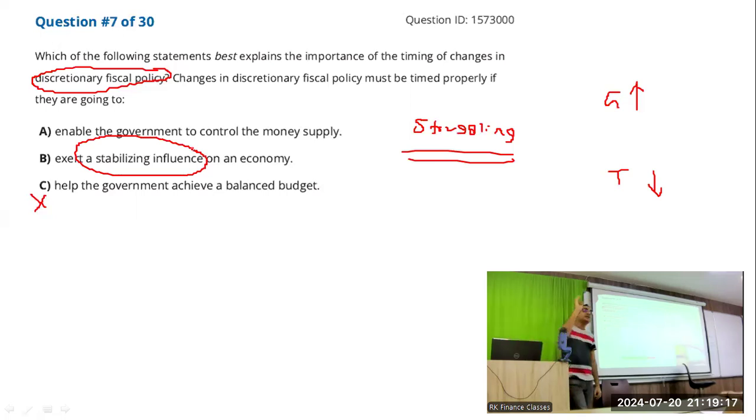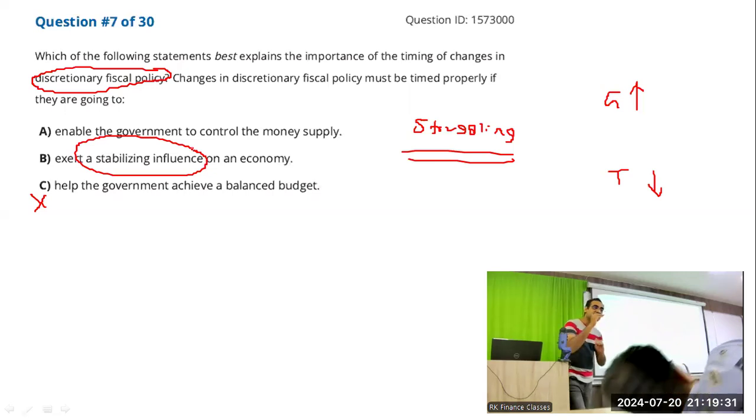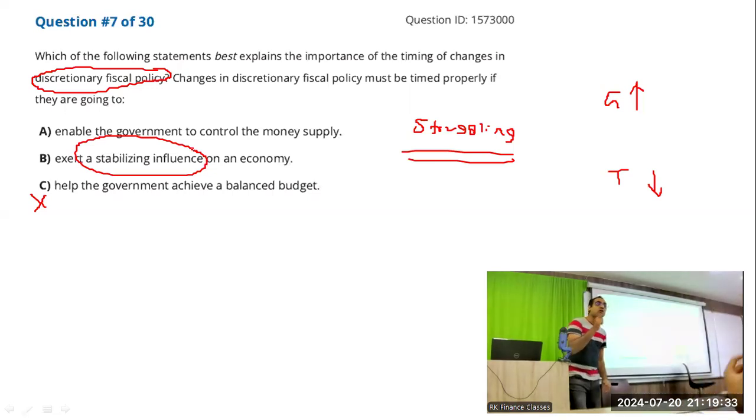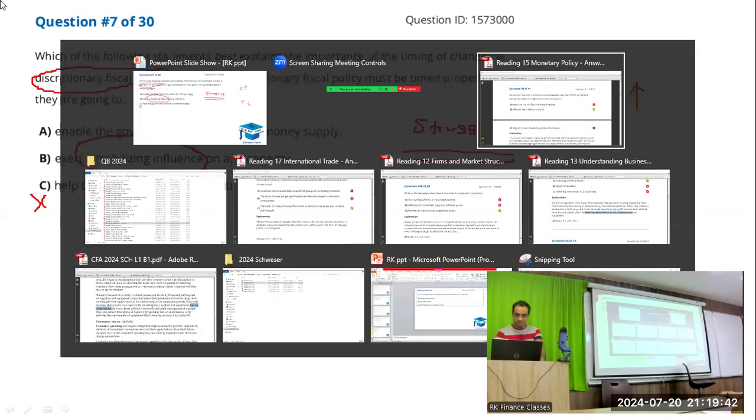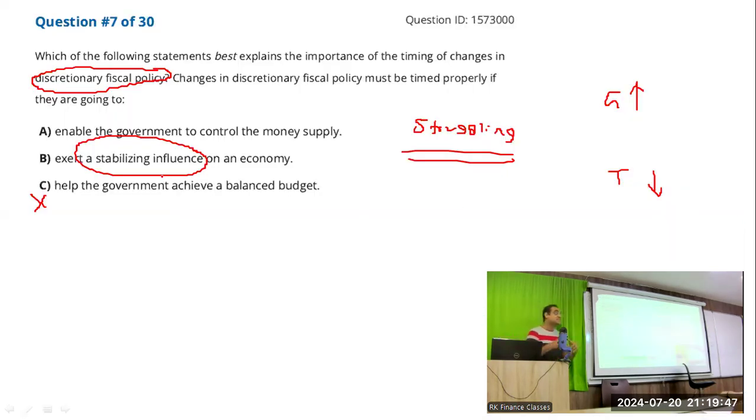But without government intervention also, this automatically happens, and that is called an automatic stabilizer. So without government influence, if G gets increased and T goes down, then that is called an automatic stabilizer. But if the government decides to do this, then that is called expansionary fiscal policy. Let me check the answer. Answer of this should be B. Discretionary means by the discretion of the government, so voluntarily done by the government.